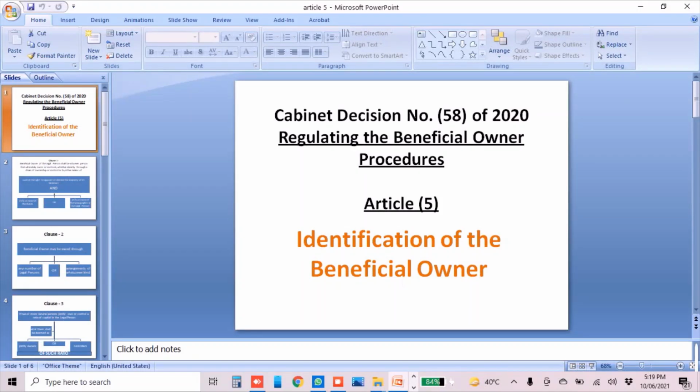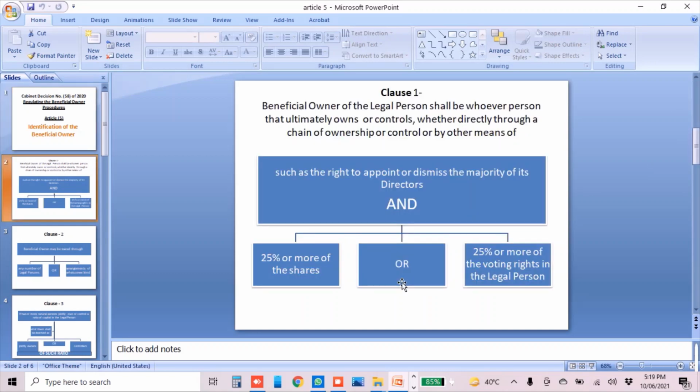Good morning, everyone. In this video, we are going to record Article 5 of Cabinet Decision Number 58 of 2020, regulating the beneficial owner procedure. Article 5, identification of beneficial owner. In this Article 5, we have five clauses. We will explain each clause one by one.